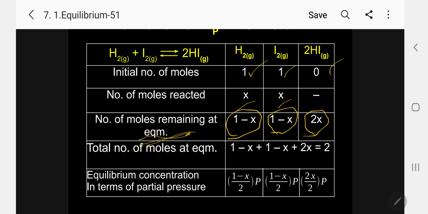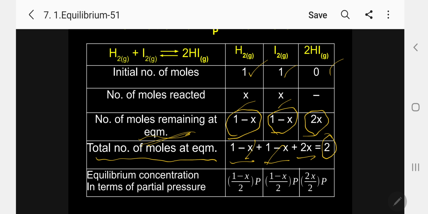Now, this is based on the mole. We are not giving the active concentration, based on the mole. So, I can now say total number of moles at equilibrium I am calculating. 1 minus X, the first case, second case 1 minus X, third case 2X. So plus 2X minus 2X cancel. So total will be 2 moles. That is the total number of moles at equilibrium.